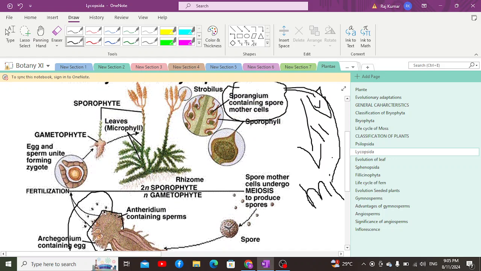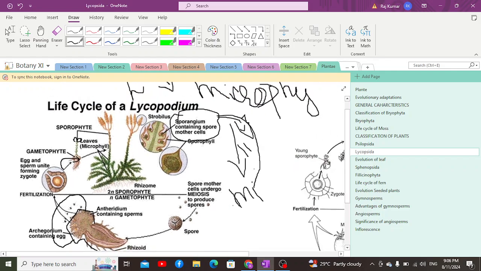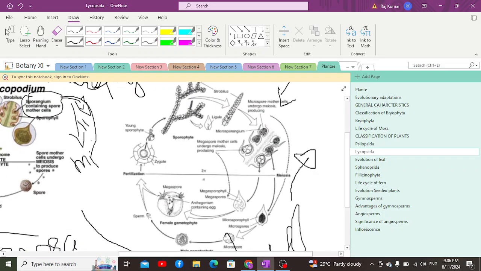Upon fertilization, it produces a zygote, which upon repeated mitotic division produces an embryo, and from the embryo arises a sporophyte, which bears microphylls and again produces sporangia in the form of strobili. The strobili again produce haploid spores through meiosis, and ultimately the entire cycle goes on. So in that sense, we've got a clear idea of the life cycle.